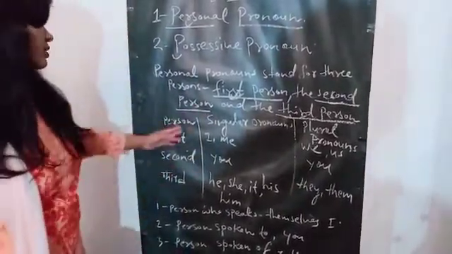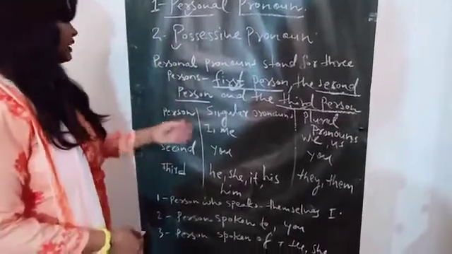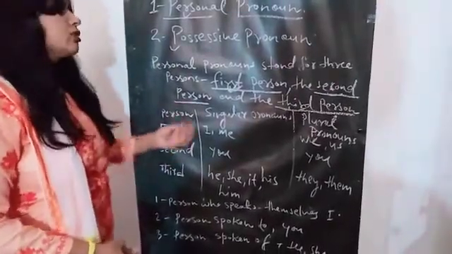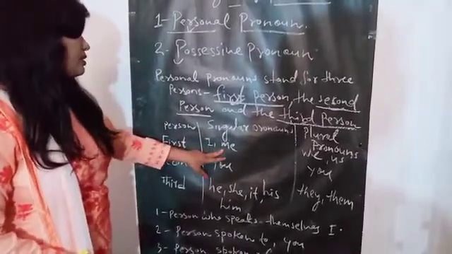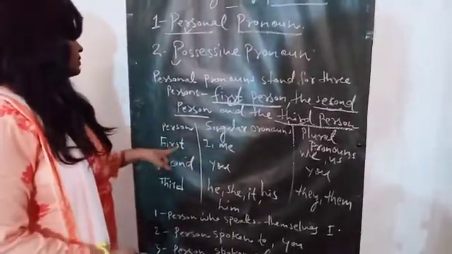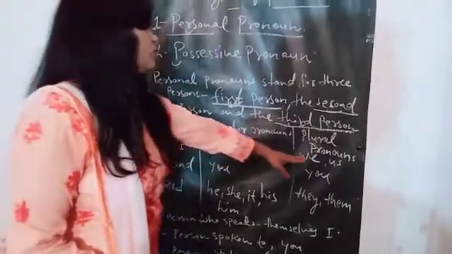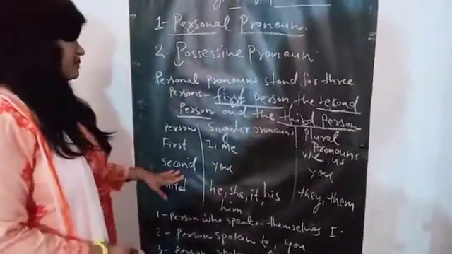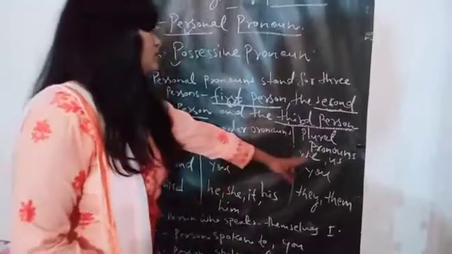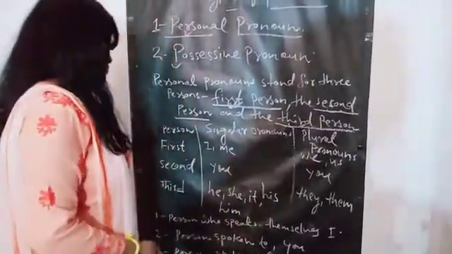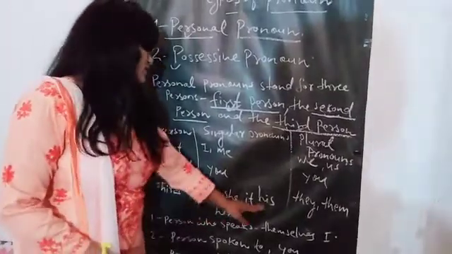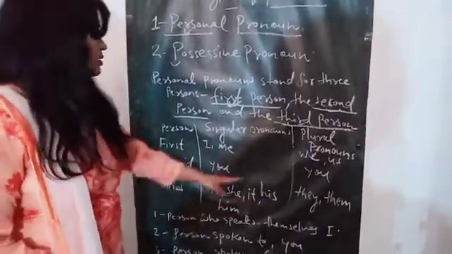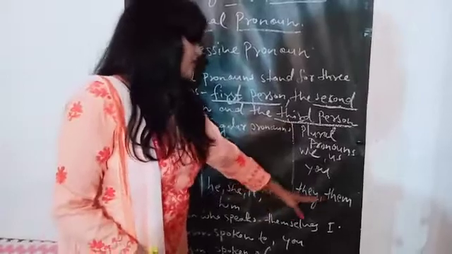Here are examples of the different persons. First person means I, me, and their plural is we, us. Second person means you, and its plural is also you. Third person is he, she, it, his, him, and their plural is they, them.